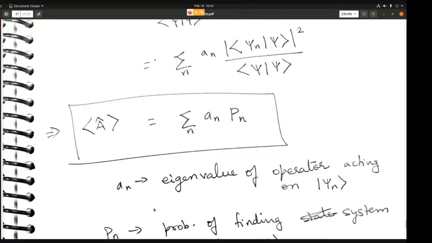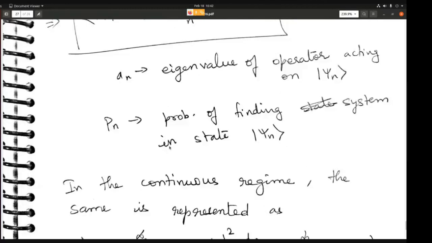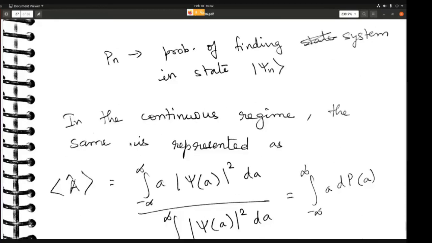If you have an operator in terms of matrices, and state vectors in terms of column vectors and row vectors, then this is how you will get your expectation value. But what happens in the continuous regime? In the continuous regime, the operator will also be a continuous function, and the wave function will also be a continuous function, which we have already seen. For example, the momentum operator is a continuous operator. It is minus i h-bar dou by dou x. It is a continuous operator.